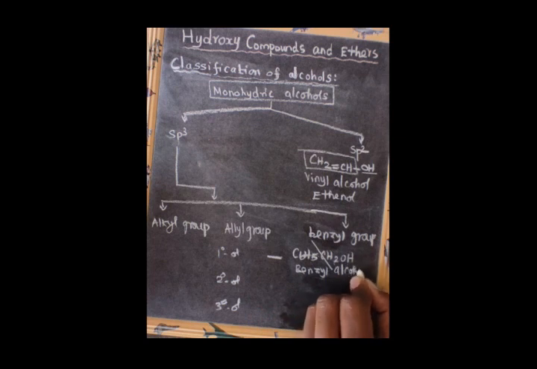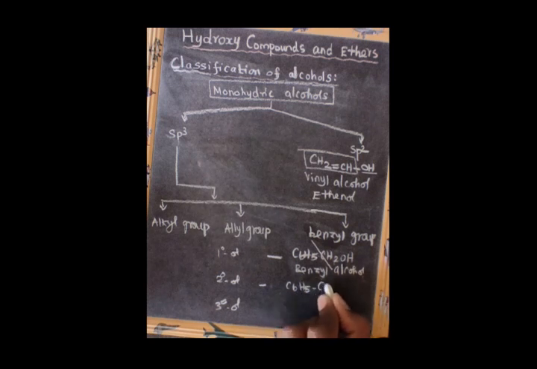Next example, for secondary alcohol, C6H5CH(CH3)OH, 1-phenylethanol. Then the example of a tertiary alcohol for the benzyl group, C6H5C(CH3)(CH3)OH, 2-phenylpropan-2-ol.